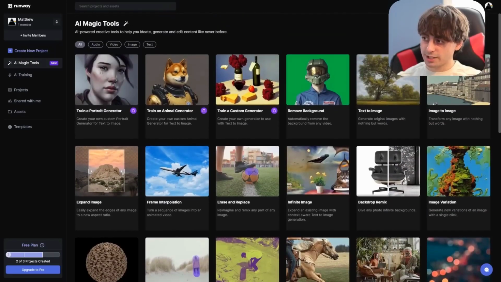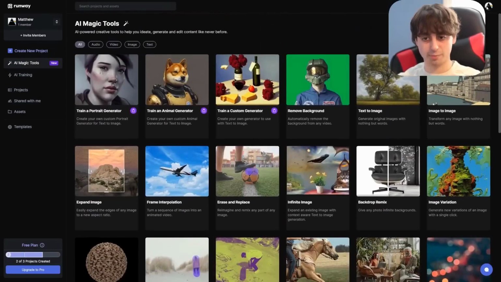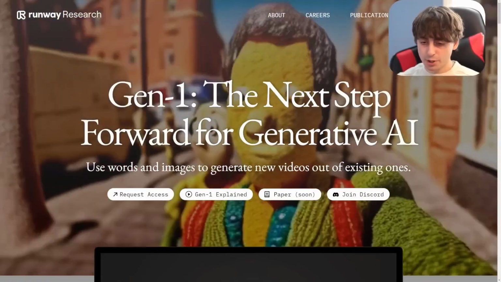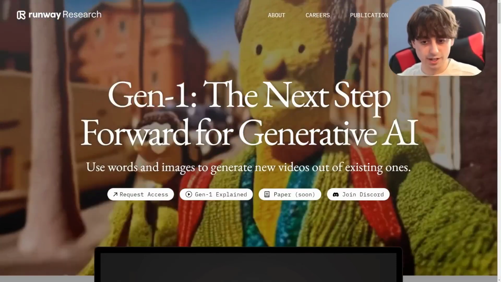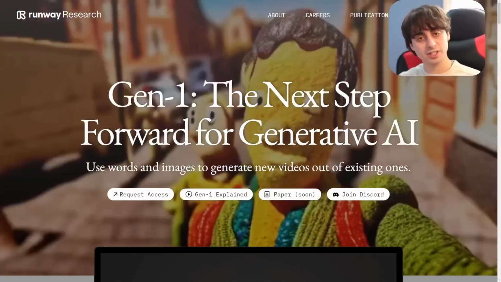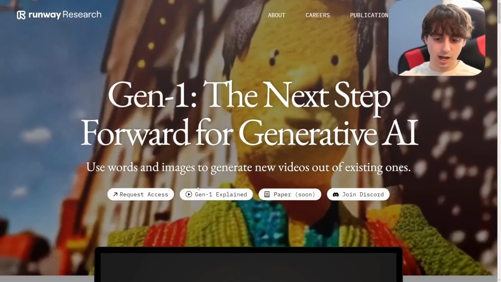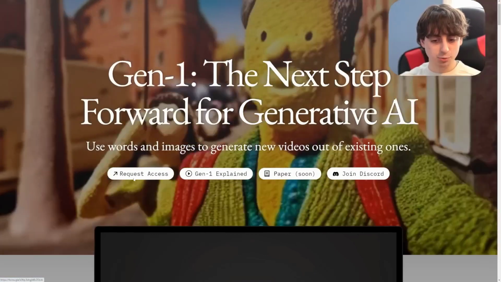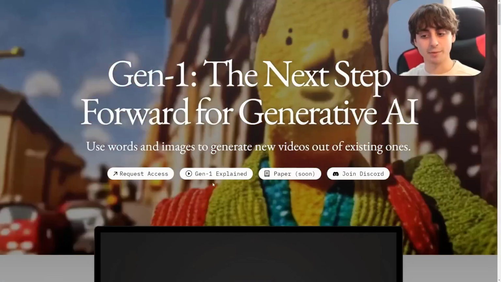But yeah, you can see that Runway ML is definitely a very nice AI company with a lot of tech behind them. This is going to be a pretty big deal, and it should be releasing pretty soon, because Runway has definitely been known to bring their technology into the mainstream and allow us to actually use it. I would definitely request access. We'll see how quickly they give out access to this thing, but it's on its way, and I'm very excited for it.